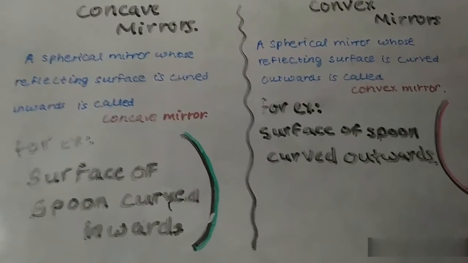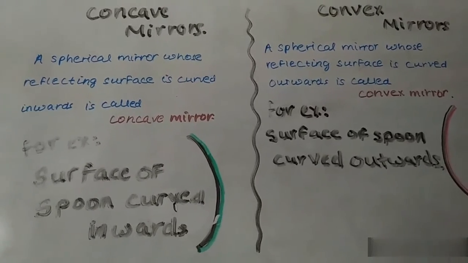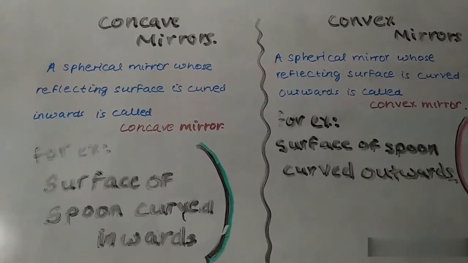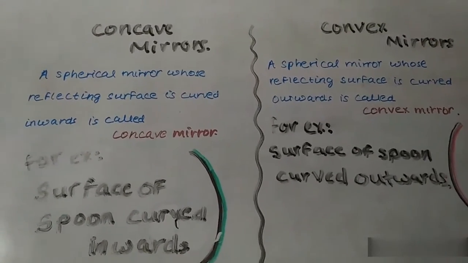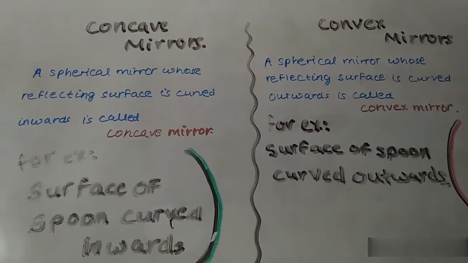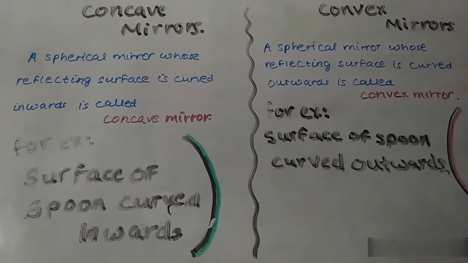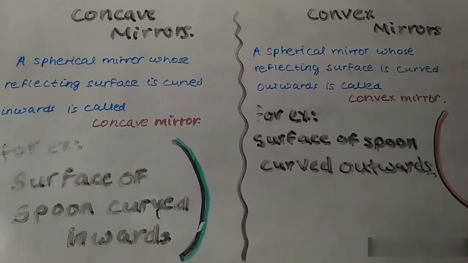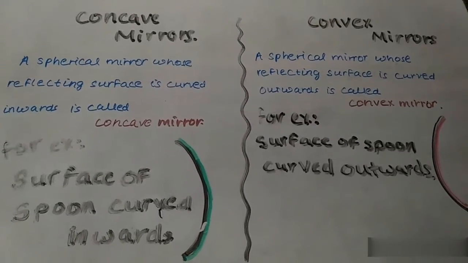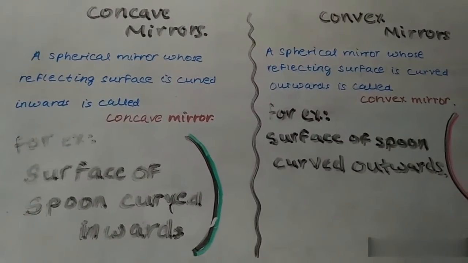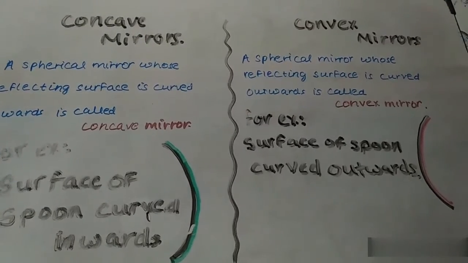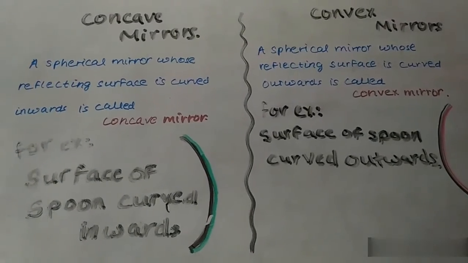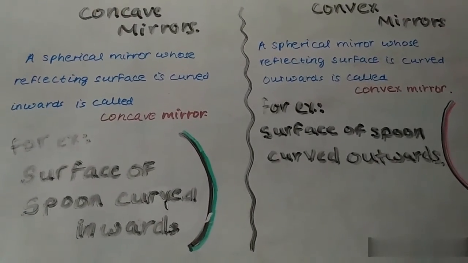So friends, here you can see the concave mirror and convex mirror. So friends, what are concave mirrors? A spherical mirror whose reflecting surface is curved inwards is called a concave mirror, and the spherical mirror whose reflecting surface is curved outwards is called a convex mirror. So friends, you can see the pictures also. The green part in the concave mirror is the reflecting surface and is known as concave mirror, and the reddish part in the convex mirror, which is the reflecting surface of the convex mirror, is called the convex mirror.